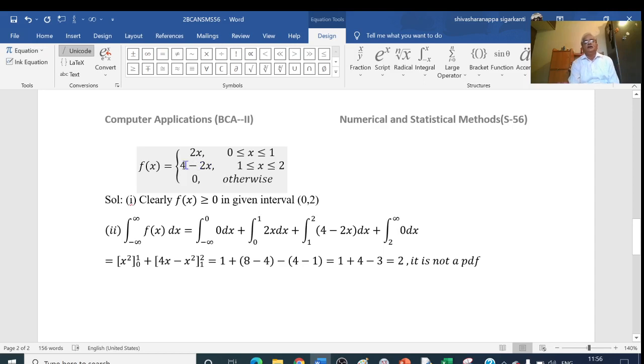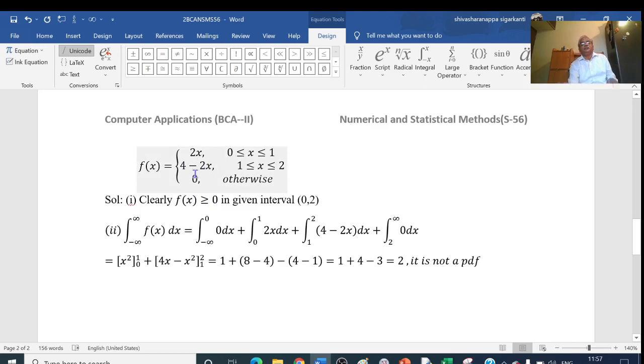If x is equal to 1 here, then this value is 4 minus 2, which is 2. If x becomes 2, then this value becomes 0. That is, the range is 0 to 2. And in all other cases, that is if x is less than 0 and if x is greater than 2, then f of x is equal to 0. So in all these cases, f of x is greater than or equal to 0. Therefore, the first condition is satisfied.